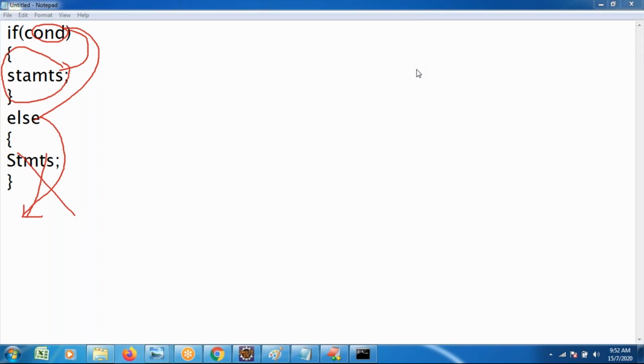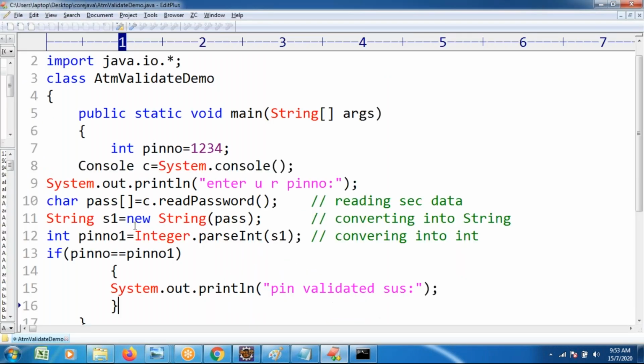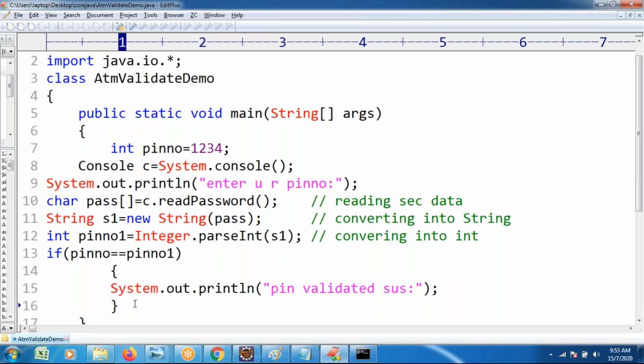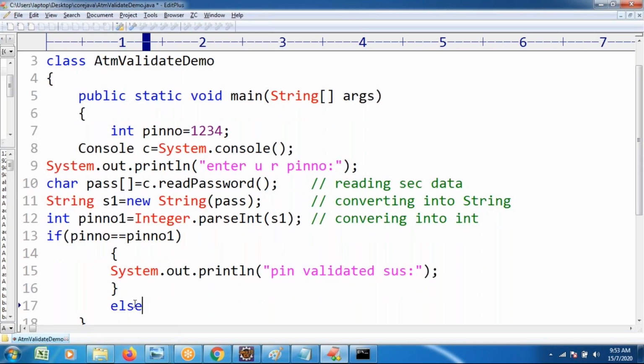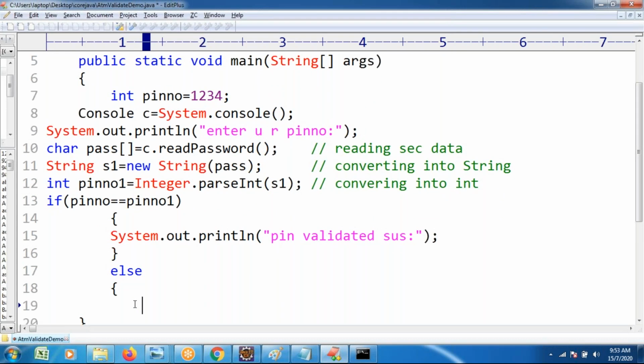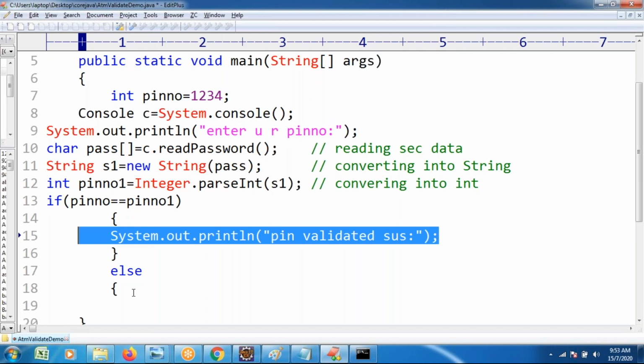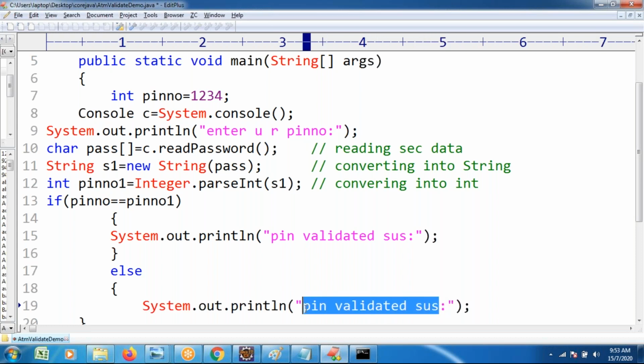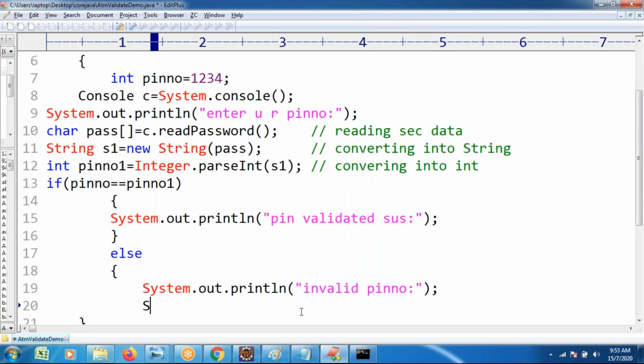Previously we worked with only the if condition. If the condition is true, this part runs. If the condition is false, nothing comes to me. To overcome that, they introduced the else statement. So I wanted to give one message over there. If you enter the right pin number, it continues. With a wrong pin number, the cursor comes over here, showing the message invalid pin number. After showing the invalid pin number, I don't want it to continue.